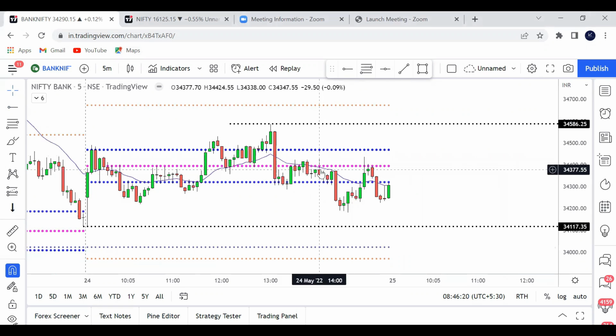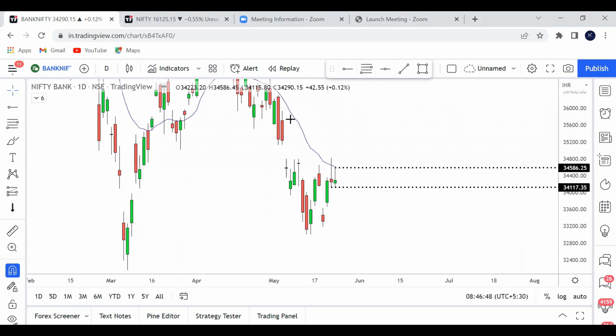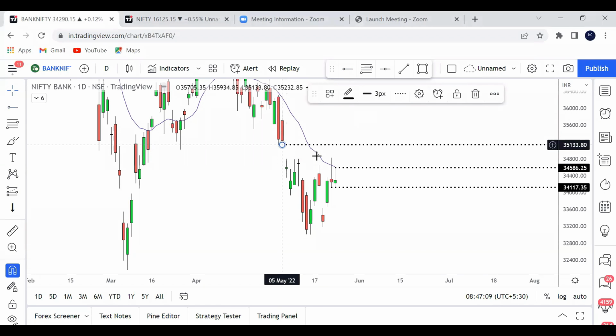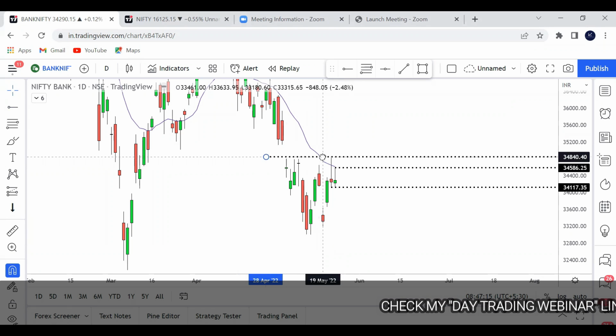Let us go to the higher time frame and see. On the higher time frame, the market looks like it is making a consolidation around the swing high or supply zone. You can see the first time, second time, third time, fourth almost came near, fifth, and now we are near the important swing high, which is the 34,800 level.